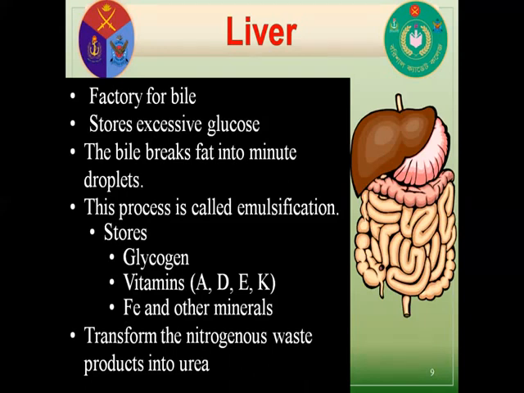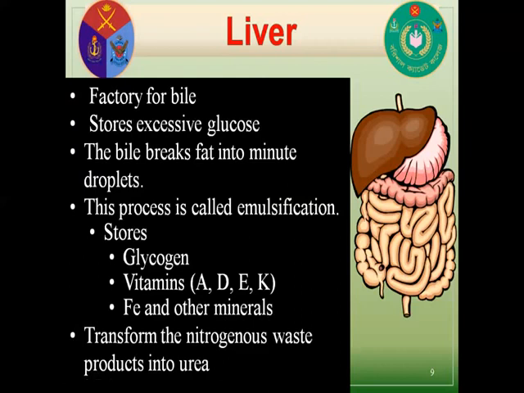Excess glucose is stored here as glycogen. This process is called glycogenesis. Liver is also called the organic laboratory because various organic reactions occur in the liver. Vitamins, iron and other minerals are stored here.